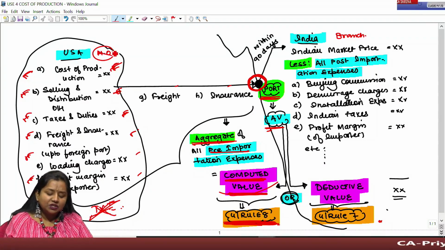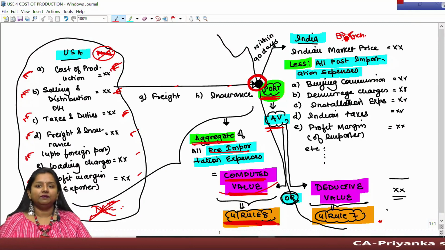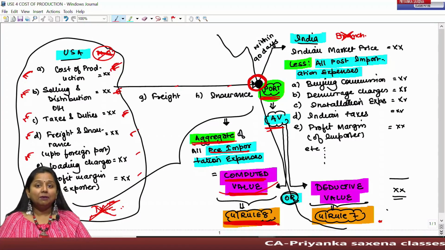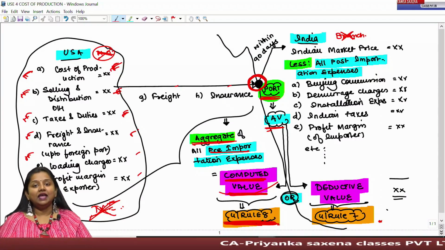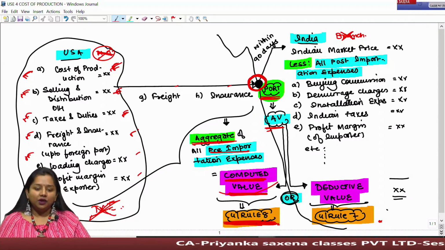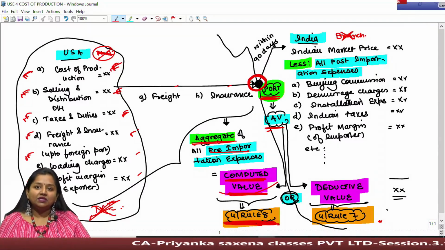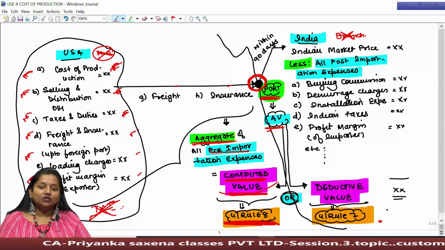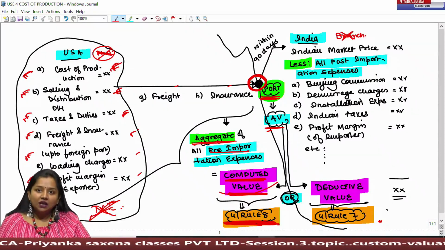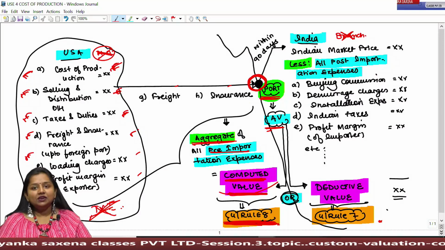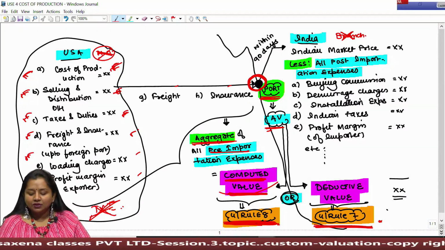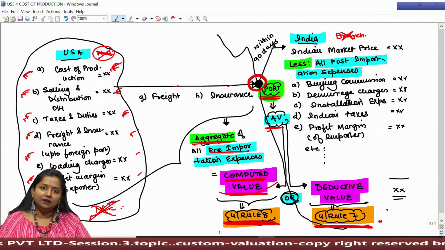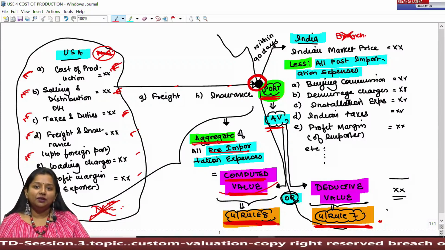However, if there is no relation between importer and exporter, that is, the exporter is not ready to share his breakup cost with you because he is insecure that if you are aware of his breakup cost, then you might become his competitor by manufacturing such goods on your own itself. So it might be possible that exporter doesn't share his breakup cost with you. Then assessing officer says that you can apply Rule 7, wherein you have to sell such imported goods in the Indian market after furnishing a security bond.